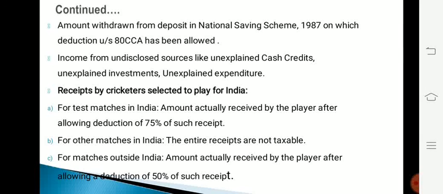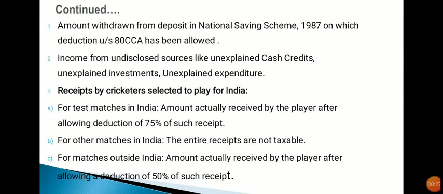In India, amount actually received by the player after allowing a deduction of 75% of such receipt is taxable. Other matches in India, the entire receipts are not taxable. For matches outside India, amount actually received by the player after allowing a deduction of 50% of such receipt is taxable.